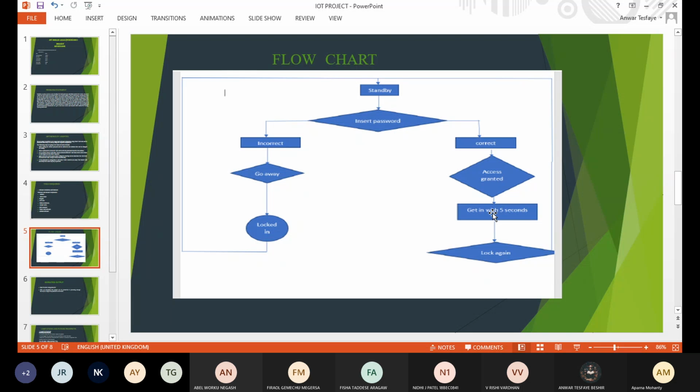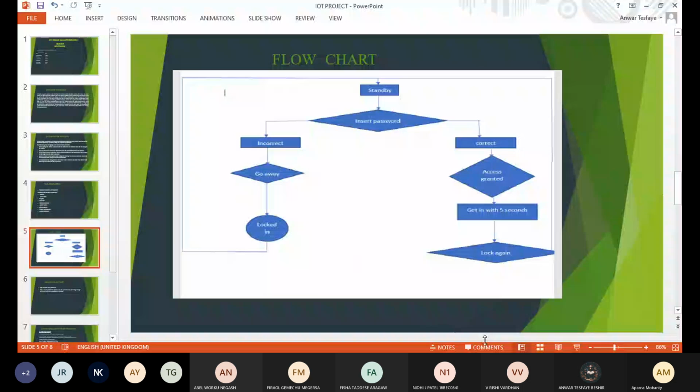Then if the inserted password is correct, the LCD will display access granted, and it will wait for 5 seconds so a person can get in, and then it will lock again. And if the password is incorrect, it will display the message go away. As Anwar told you before, we'll do it on Tinkercad. So this is the flow of our project.